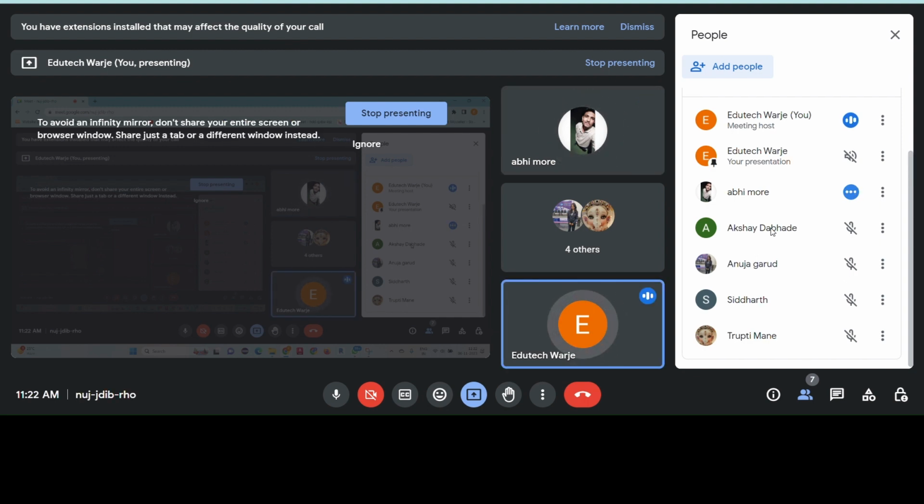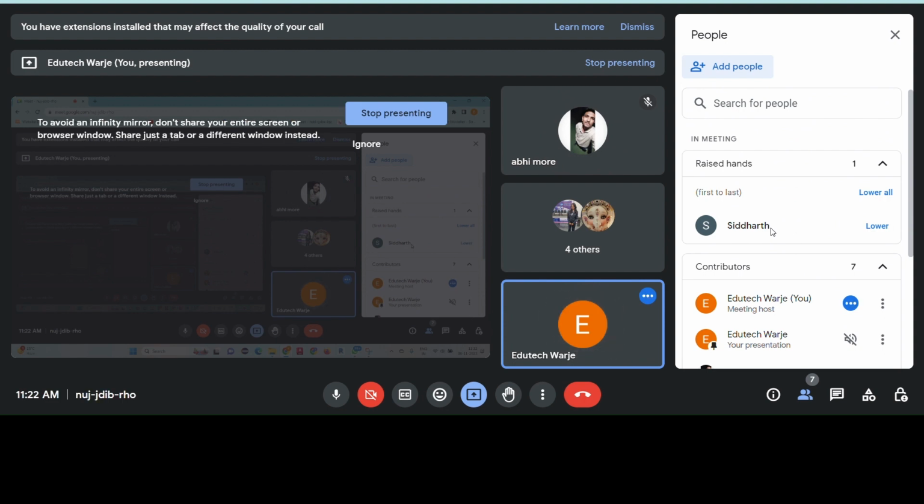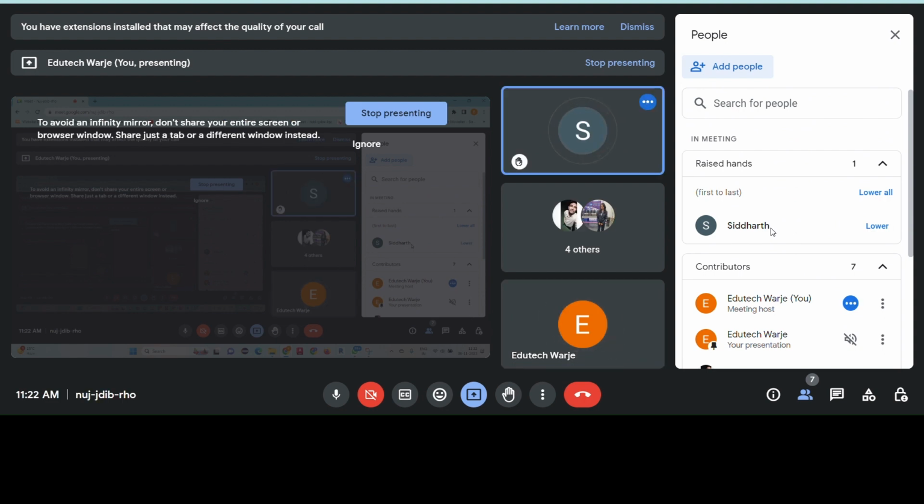Who wants to answer this question again? Yes, Siddharth. String and tuple are immutable data types. List, set, and dictionaries are mutable.